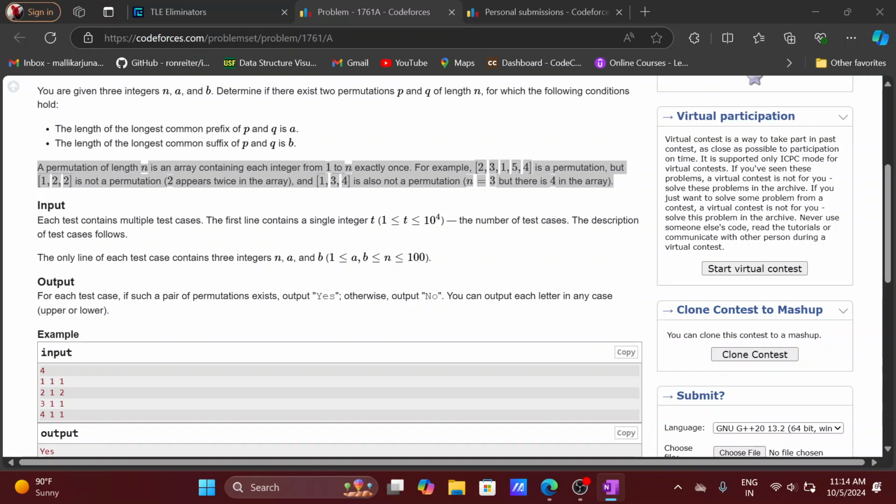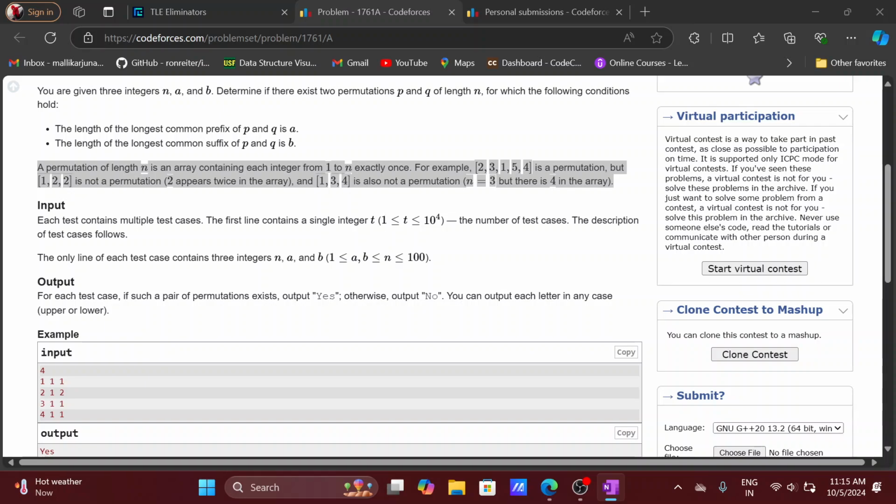By seeing this we can say the prefix here is 1 and here it is 2, so it's not possible to get 1 as the longest common prefix. So that's why we have no as an output.